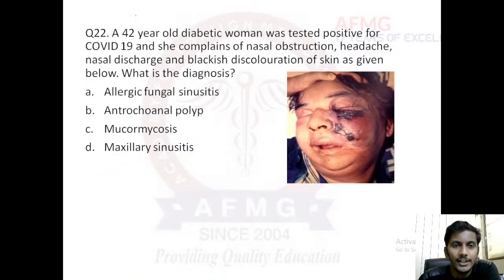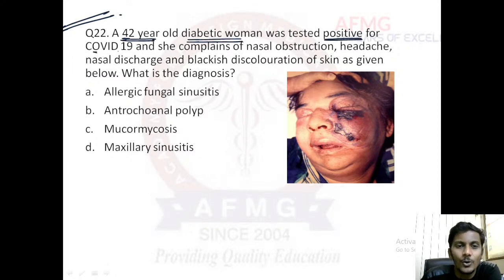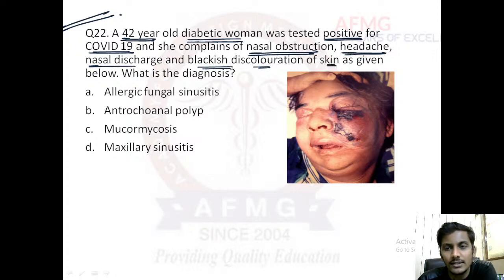Moving further to question number 22. A very common question. Question asked in FMGE June 2021. A 42-year-old diabetic woman was tested positive for COVID-19, and she complains of nasal obstruction, headache, nasal discharge, blackish discoloration of the skin as given below. What is the diagnosis? So now they are asking us about the diagnosis, right? Important. What are the features? Adult female who is a diabetic tested for COVID positive. She now complains of nasal obstruction, headache, nasal discharge.